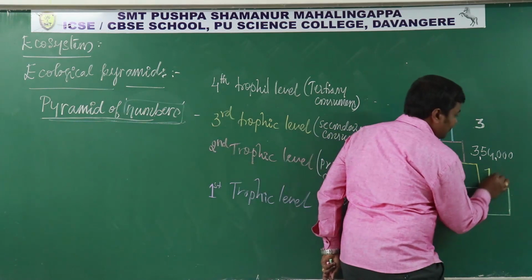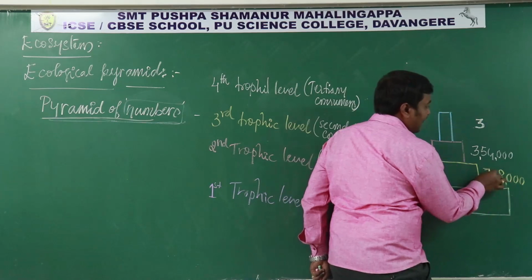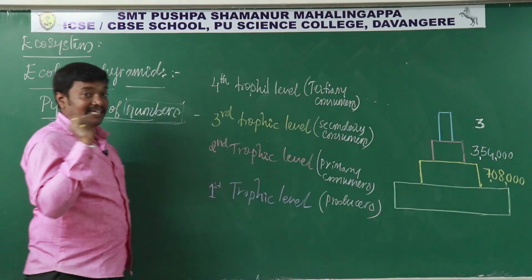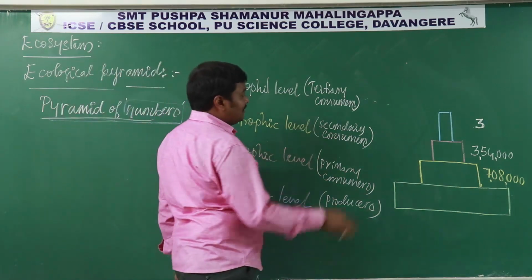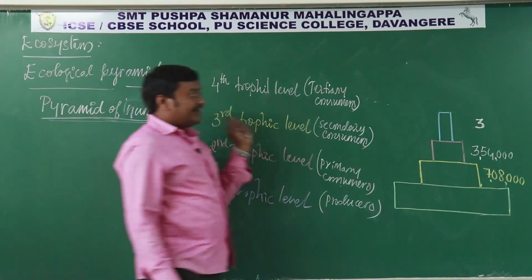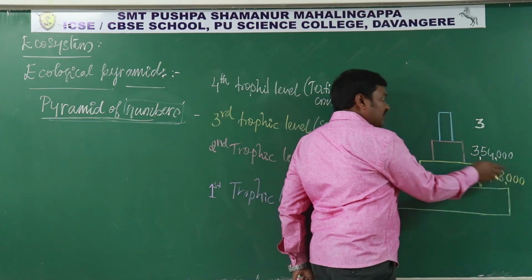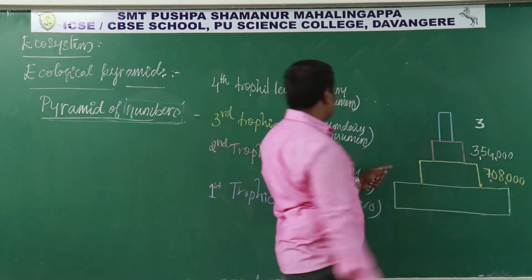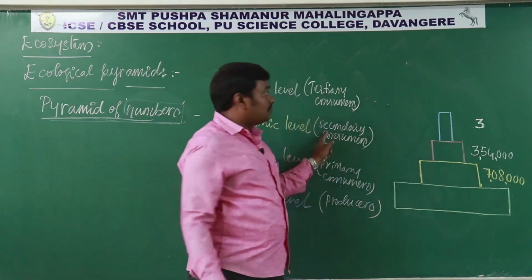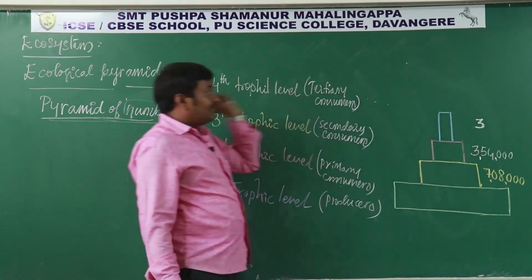So in this, see, there must be 7 lakh, 7,08,000 primary consumers. So 7,08,000 primary consumers must be there to support 3,54,000 secondary consumers, and 3,54,000 secondary consumers are sufficient to provide the food and energy for 3 top carnivores.